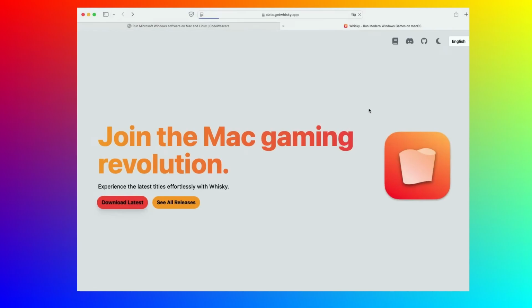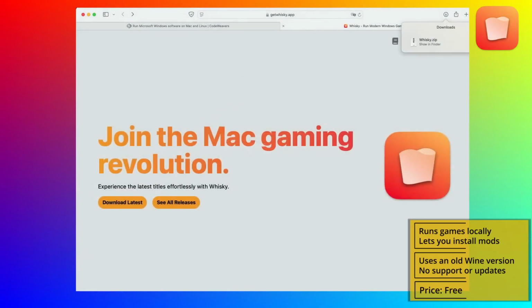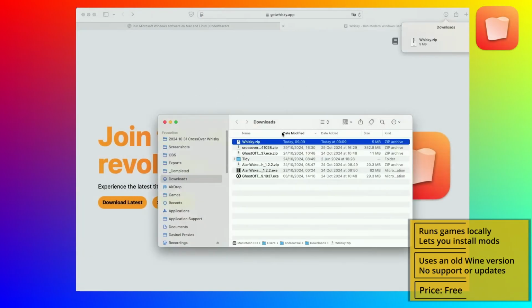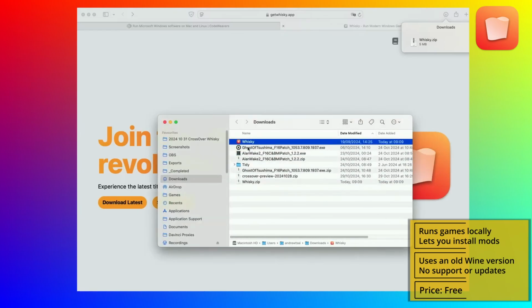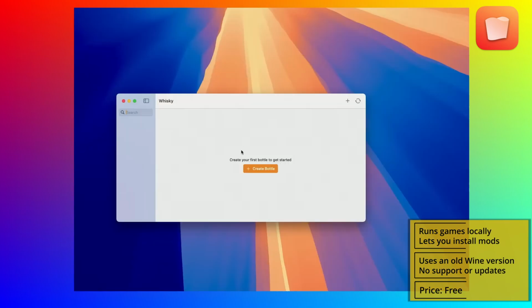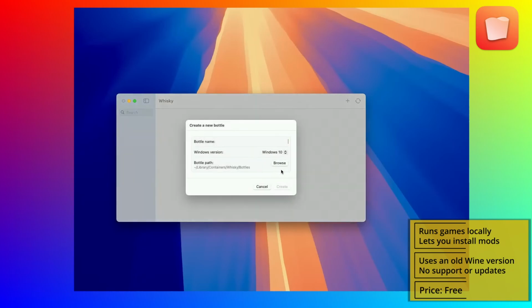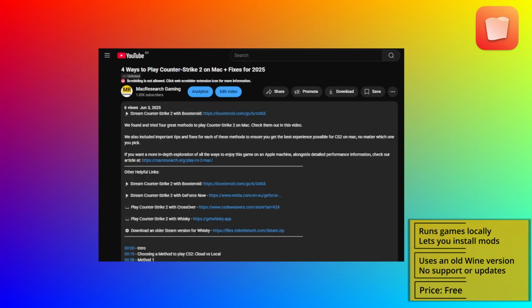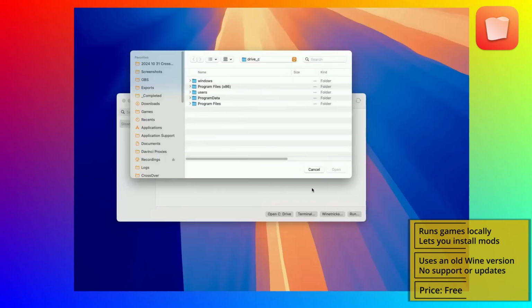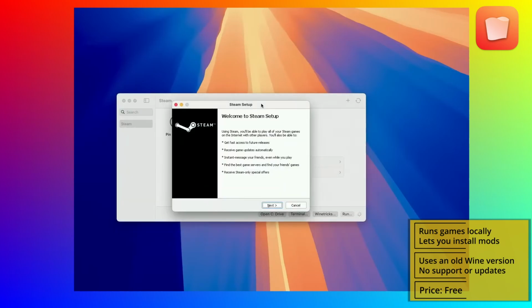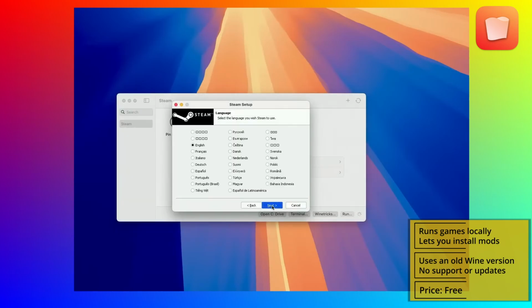The Whisky method is a bit more finicky, but the plus here is that it's totally free. You must first download the latest version of the Whisky app from the provided link below and extract the zip file in your applications folder. Then you must create a new bottle with Windows 10 or 11 compatibility. Then download an older version of Steam for Windows by clicking the respective link in the description. That's the version you need. In Whisky, click Run, find and open the Steam installer and install Steam in the Whisky bottle. Once Steam is installed, launch it, find the game, download it, and click play.